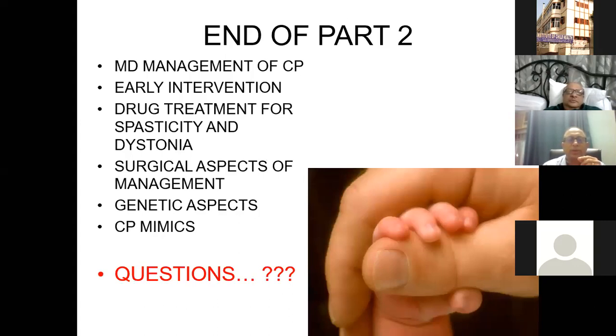So that brings me to the end of part 2, where I have discussed, hopefully, the early intervention importance, the management importance, therapy, drug treatment of spasticity, dystonia, and I've touched on certain surgical aspects and also genetic aspects of cerebral palsy. And I'm open to questions.